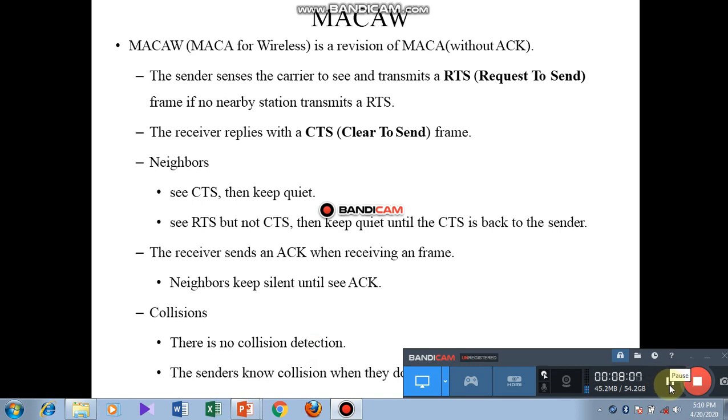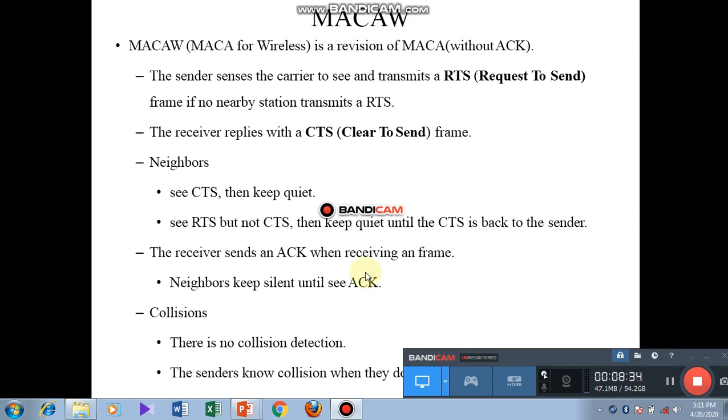MACAW, MACA for wireless, is a revision of MACA with acknowledgement. The sender senses the carrier to see if anyone transmits, then sends the request to send frame. If no nearby station transmits an RTS, the receiver replies with the clear to send frame.